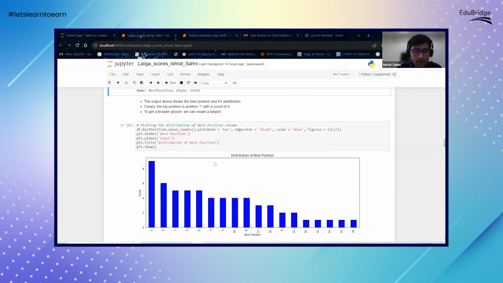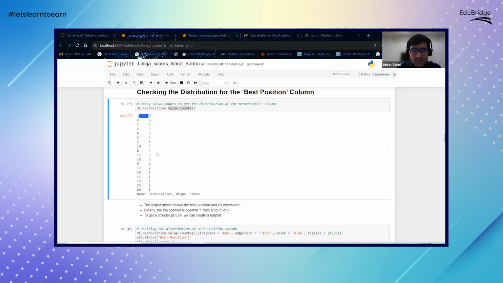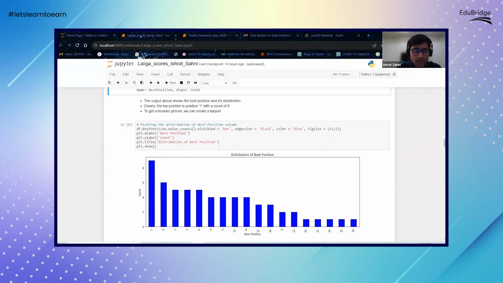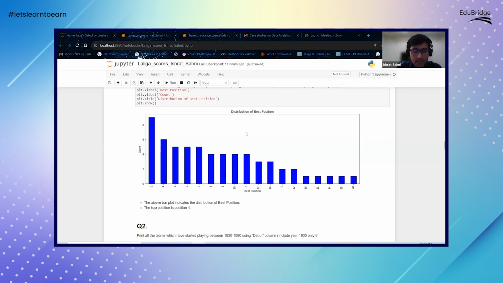Now, moving forward, we can do a simple bar graph analysis. This is a little difficult to understand, and visualization is much better to present the data. So we will use a simple bar chart. We took the best position and generated the bar graph for each value. Here it is clearly visible that the bar for 1 is the highest, and hence best position number 1 is the topmost position. So this is now clear to us. And similarly, like we did for this variable, we can do it for other variables.